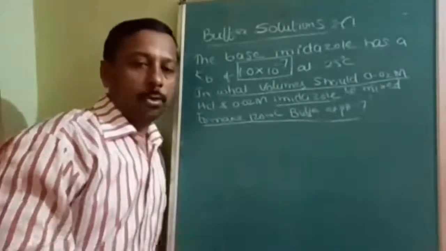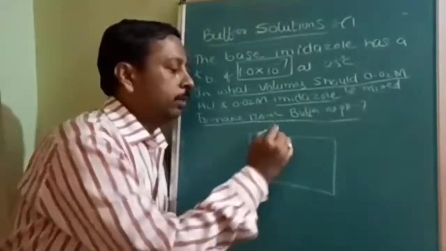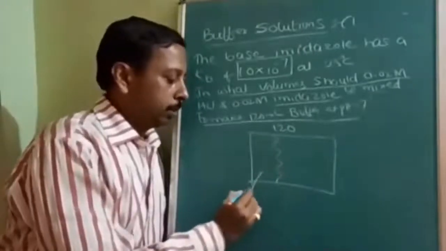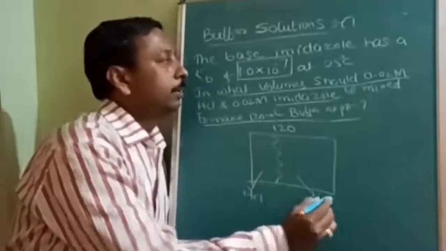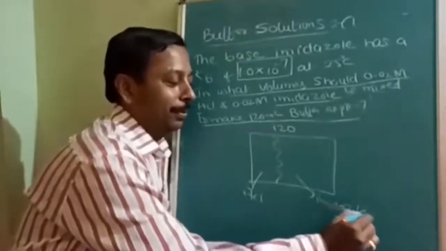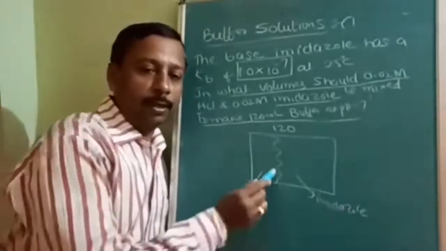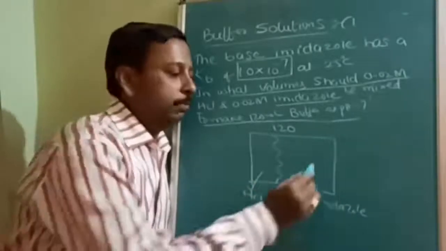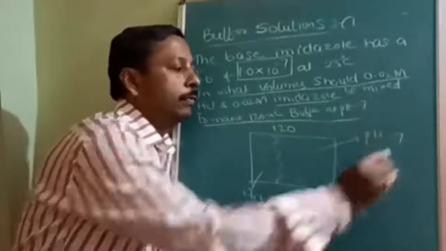The total solution must be 120, but your interest is how much HCl you should take and how much imidazole you have to take. So this is the ratio you have to find out. Out of 120, how many ml of each you should mix. But the answer pH must be 7.